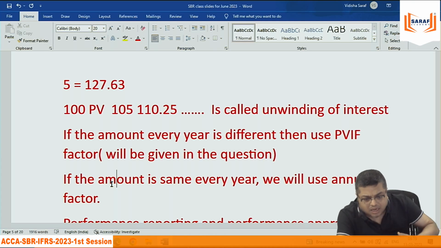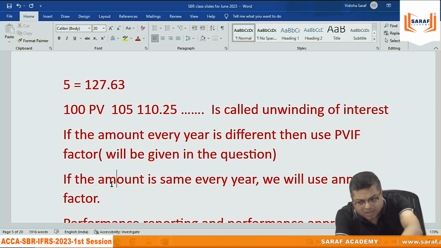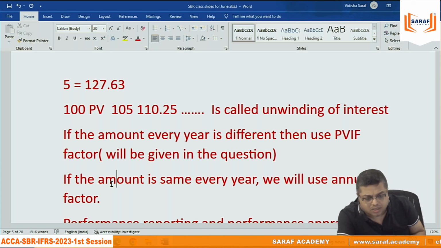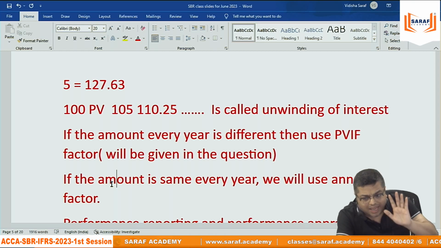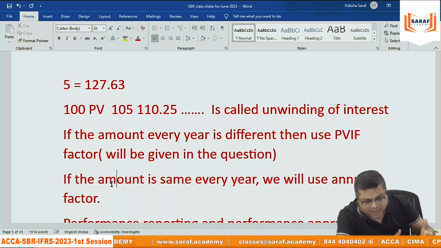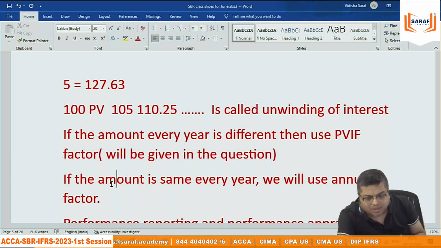Suppose I am purchasing a computer and I am going to pay to the supplier after 5 years. I will pay to the supplier after 5 years for the computer 1,50,000. That today I will not record computer value 1,50,000 because I am going to pay to the computer wala in 5 years. That obviously the computer wala is taking the interest. So with the interest rate I will calculate present value of 1,50,000.